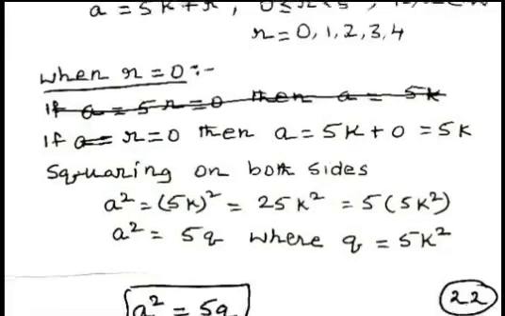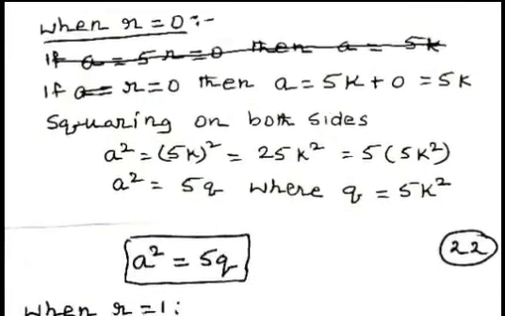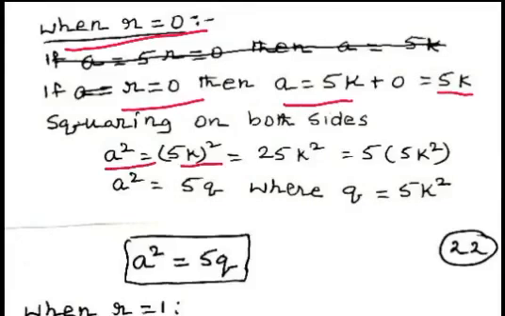Now we consider the case when remainder r equal to 0. With r equal to 0, a equal to 5k. Squaring on both sides, 5k whole square equal to 25k square, we can write 5 multiplied by 5k square.